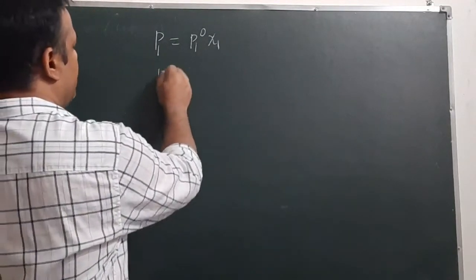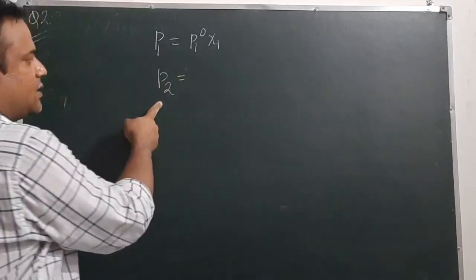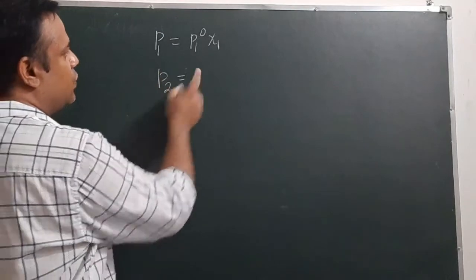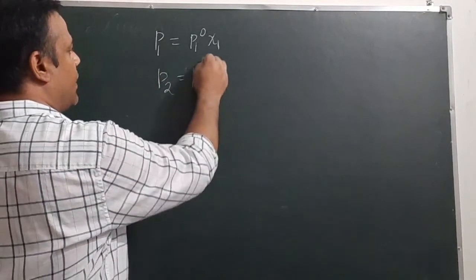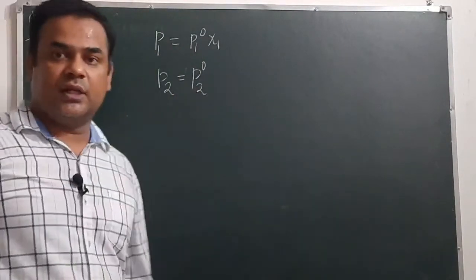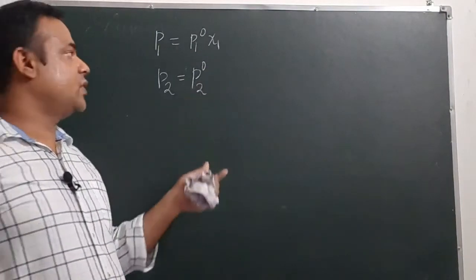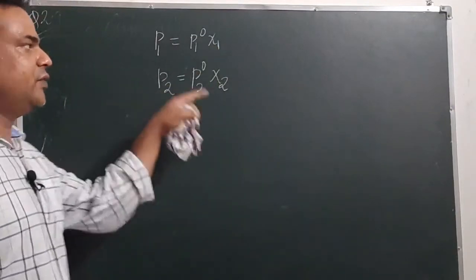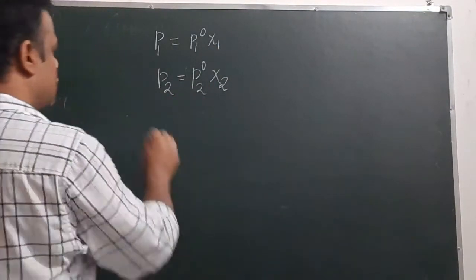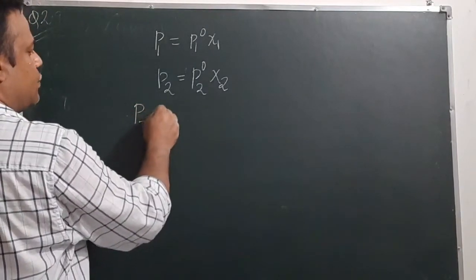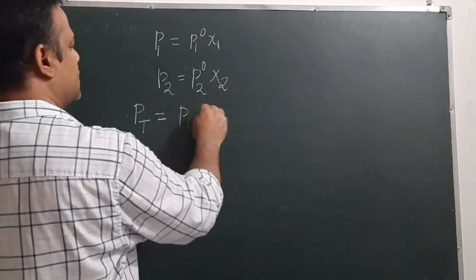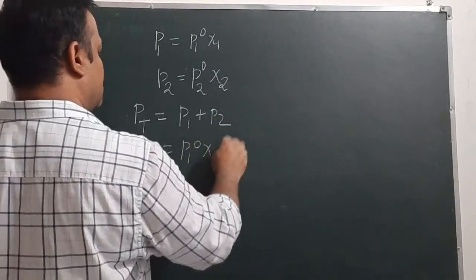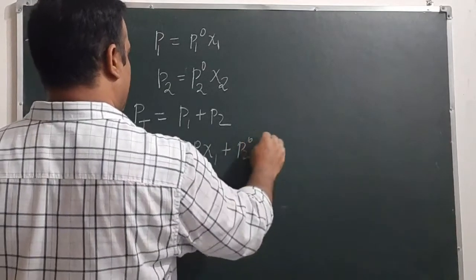Similarly, we can write P2 equals P2 naught into chi2, where P2 is the partial pressure of component 2, P2 naught is its pressure in pure state, and chi2 is its mole fraction in solution. So total vapor pressure P total will be P1 plus P2, which equals P1 naught chi1 plus P2 naught chi2.